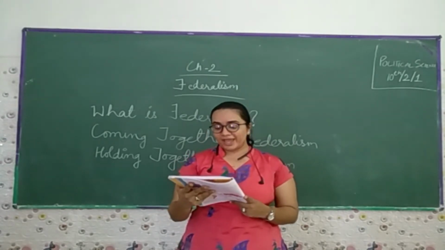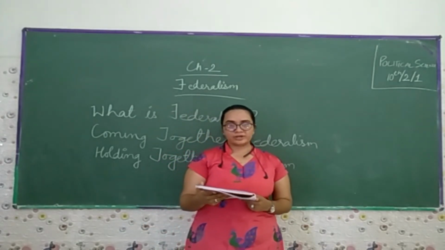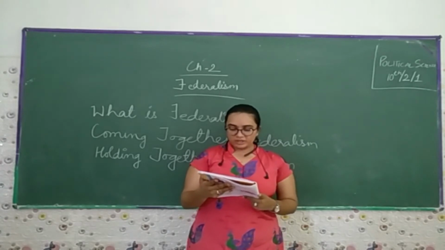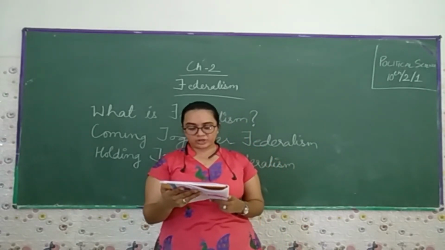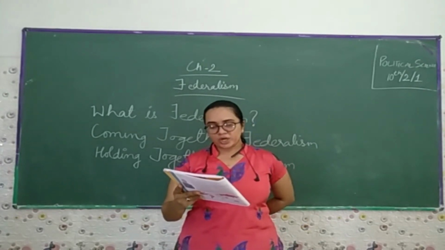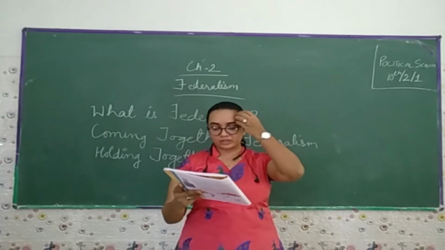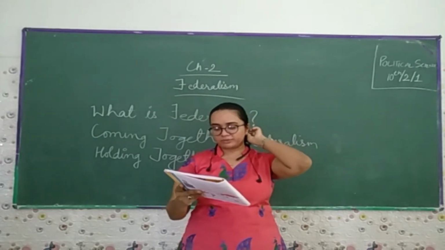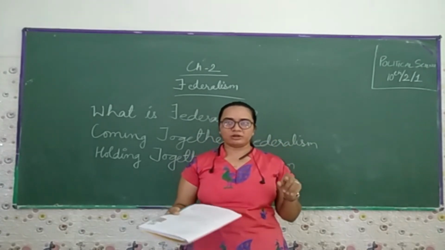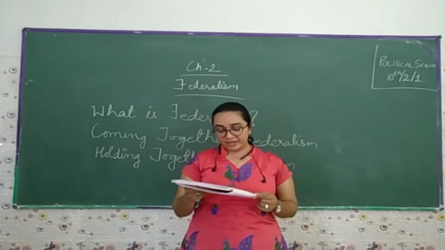Now we talked about how the exact balance of power between the center and the state governments varies from one federation to another. This balance depends mainly on the historical context in which the federalism was formed. There are two kinds of routes through which federalism has been formed. The first route involves independent states, meaning none of the states is ruled by any king or dictator. So it should be independent.